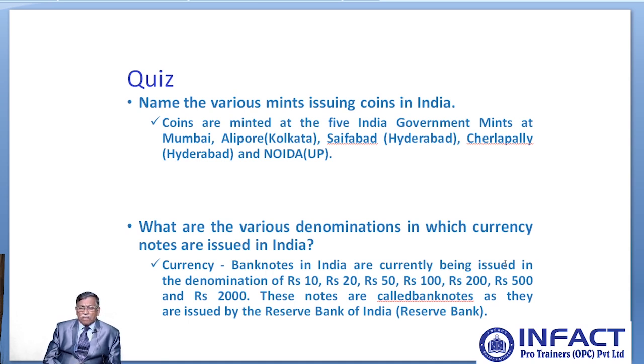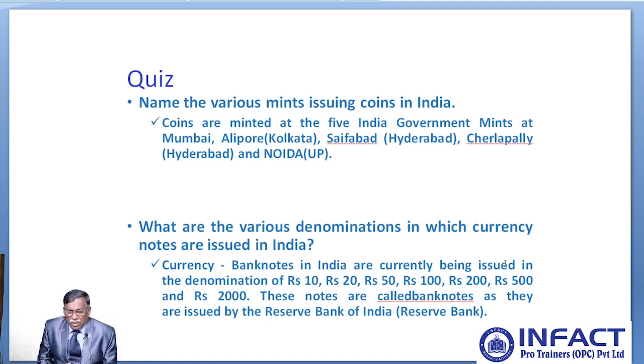They are situated in Mumbai, Alipur, which is in Calcutta, Saifabad, which is in Hyderabad, again Cherlapally, which is again in Hyderabad, and finally we have one more mint in Noida in Uttar Pradesh. So there are 5 mints available, they're all functioning under Reserve Bank of India, and these 5 mints are producing coins or minting coins, either way.